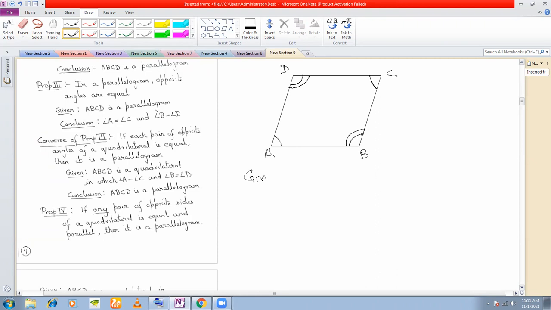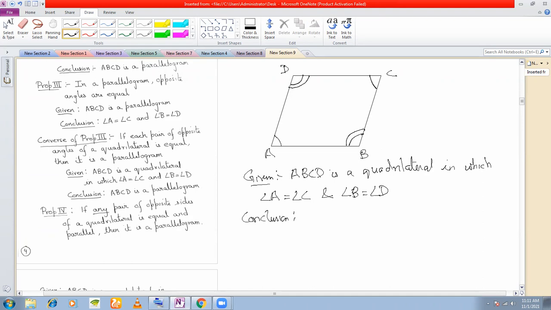So if I give you ABCD is a quadrilateral in which angle A is equal to angle C and angle B is equal to angle D, then what can you conclude? You will directly say, yes, sir, this is a parallelogram. ABCD is a parallelogram. Fine. That is the third property, the proof of which we have already discussed under the theorems.